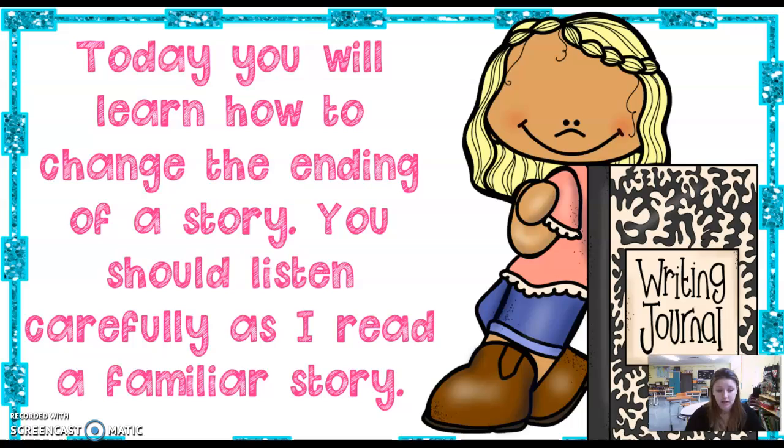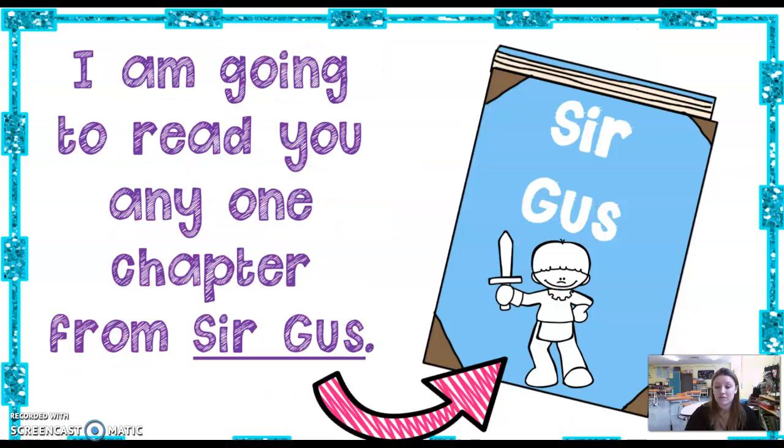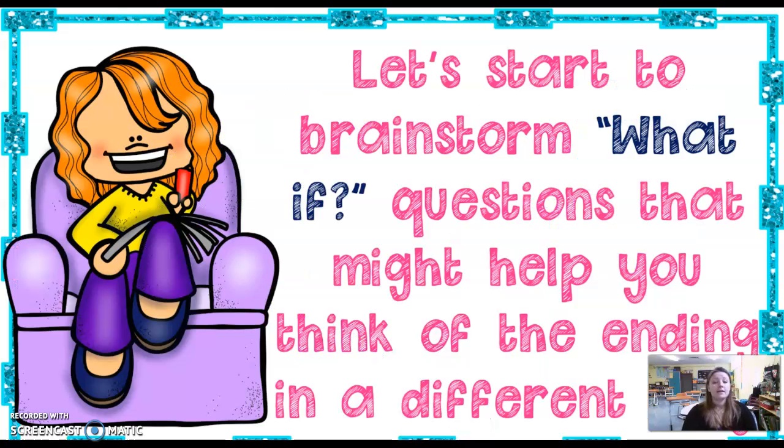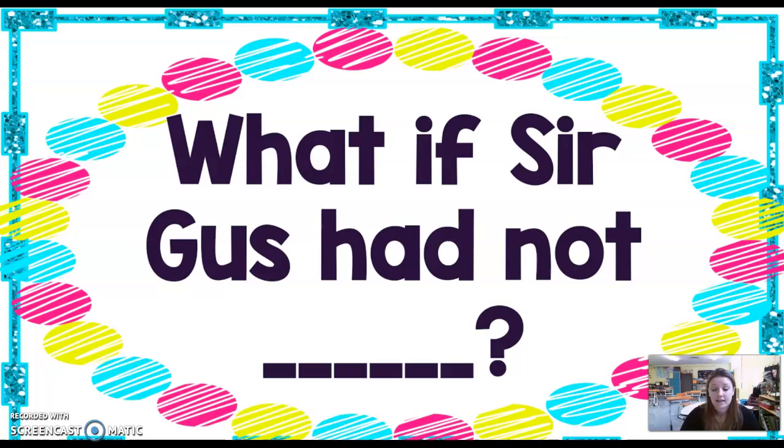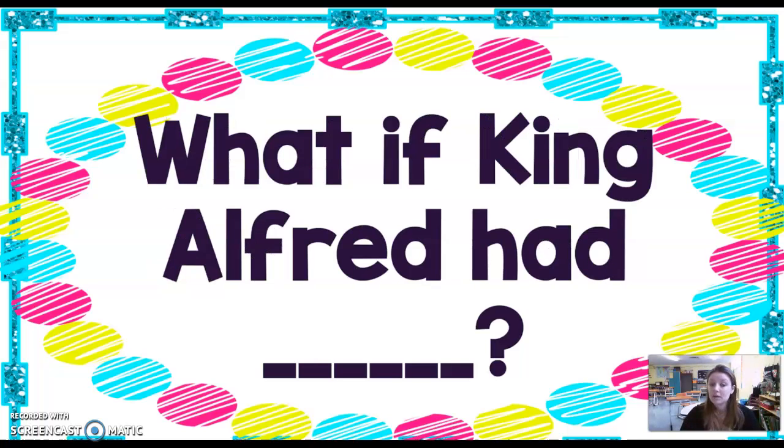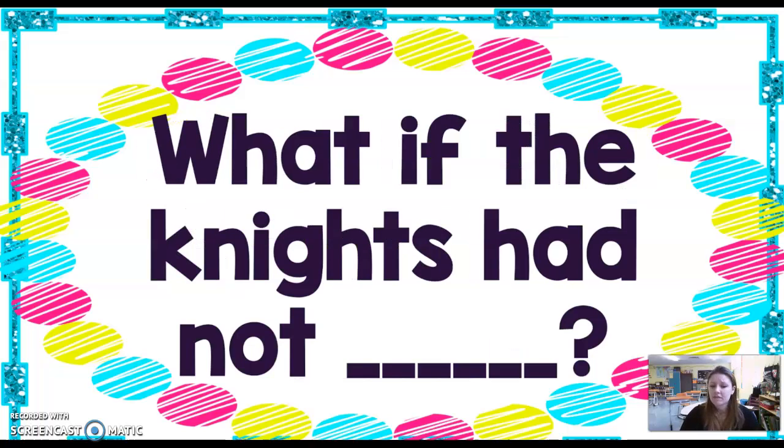The other thing we're going to talk about today is how to change the ending of a story. And I'm going to read you a familiar story from Sir Gus, which means a story that you already read. And I want you to be thinking of some what-if questions that could help you think of the ending in a different way. So some example sentence stems for you to be thinking of are, what if Sir Gus had not blank? What if King Alfred had blank? What if the knights had not blank?